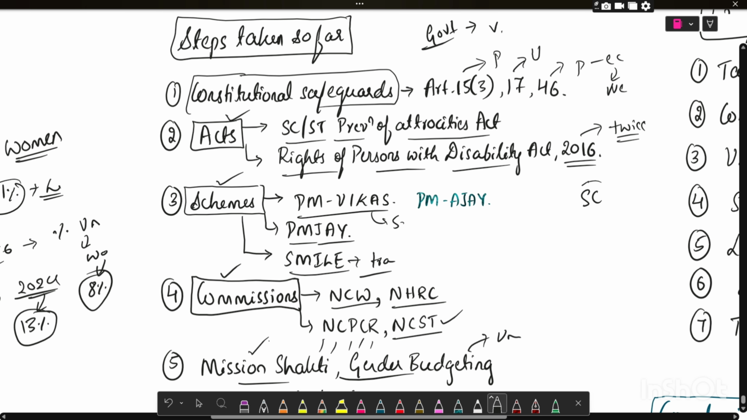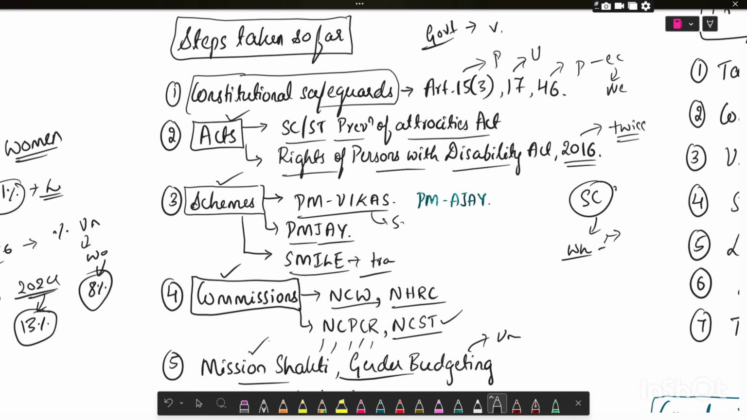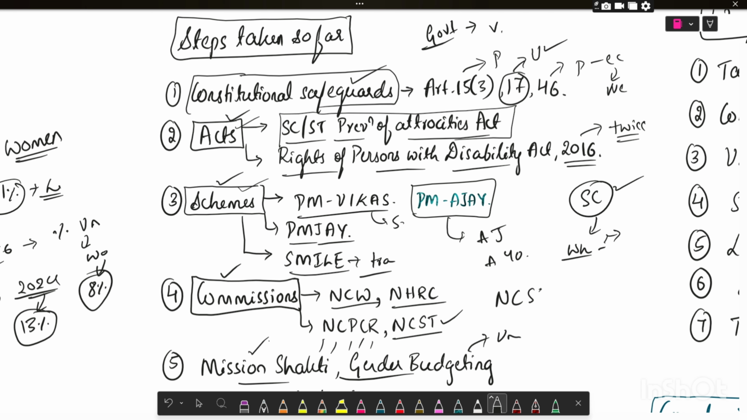Whenever there is a question on SC, that is, what are the steps taken by the government so far to uplift the weaker section, that is Scheduled Caste, you can think on these dimensions and generate points. Let me explain. In the constitutional dimension, you can write Article 17, that is abolition of untouchability. In the acts dimension, you can mention SC/ST Prevention of Atrocities Act. In the schemes, you can mention PM AJAY, that is Pradhan Mantri Anusuchit Jati Abhyuday Yojana. In the commissions, you can mention National Commission for SC. Like this, you can generate the points.